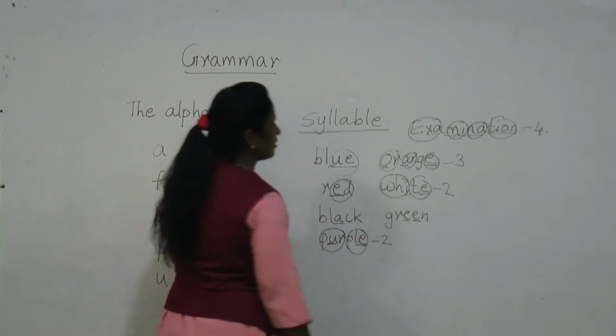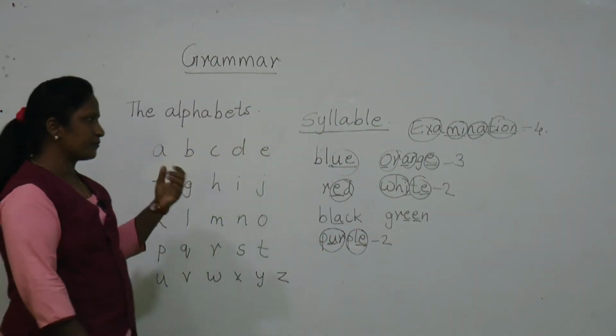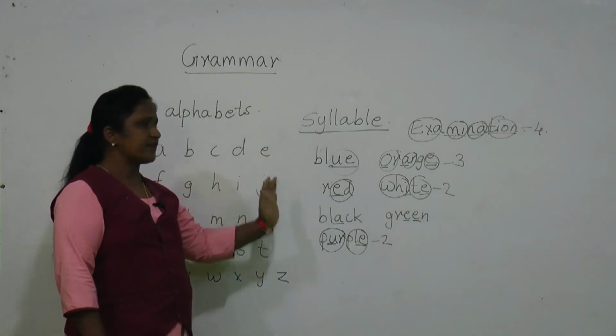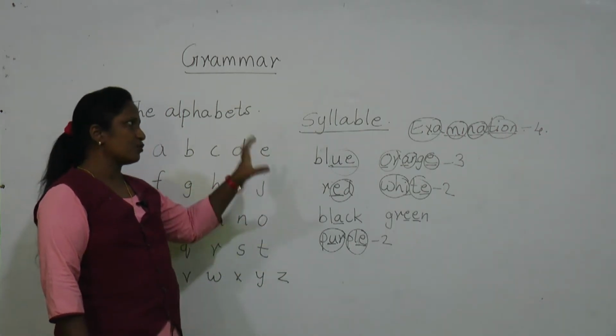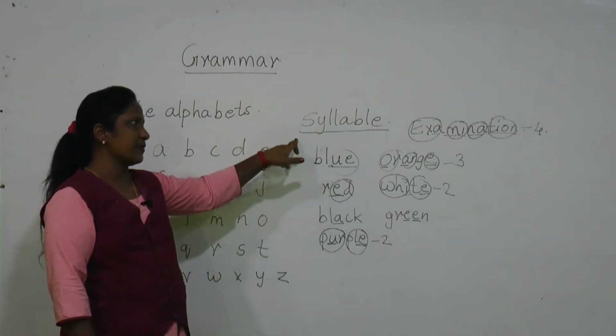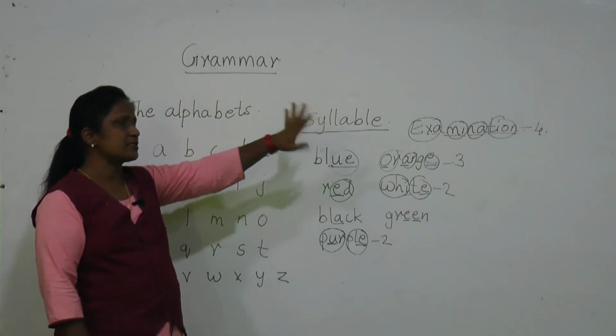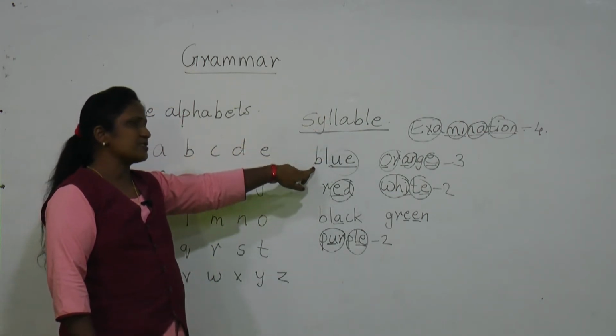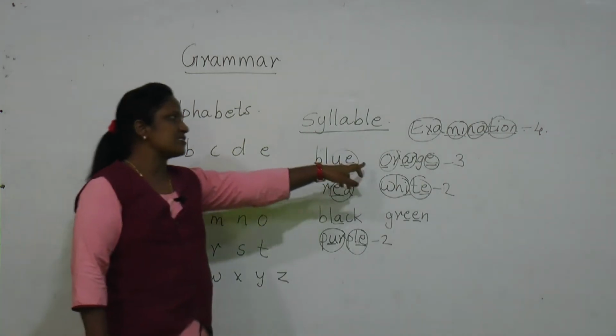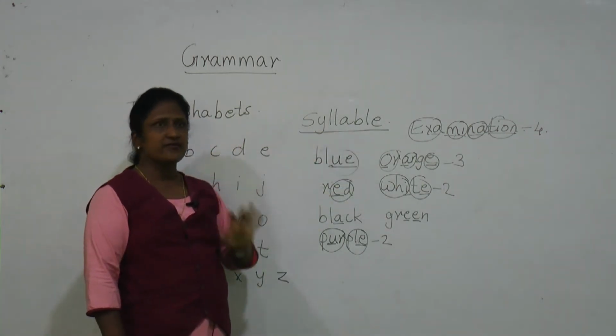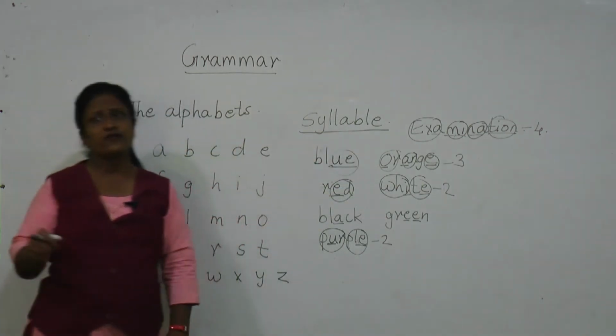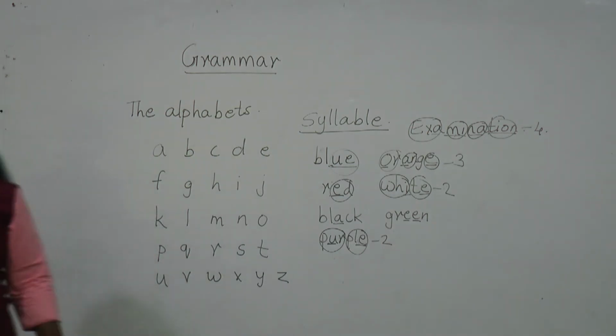If a word is divided into several parts, those parts are counted as syllables. So in examination there are 4 syllables, here only 1, here 3. Each word is divided into a different number of syllables. So this was all the basic grammar.